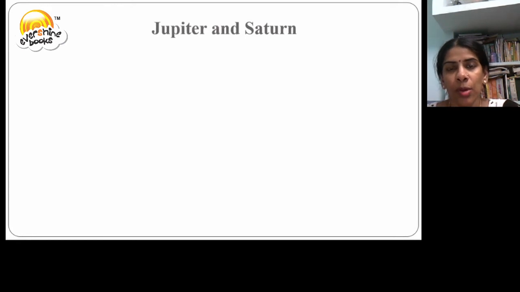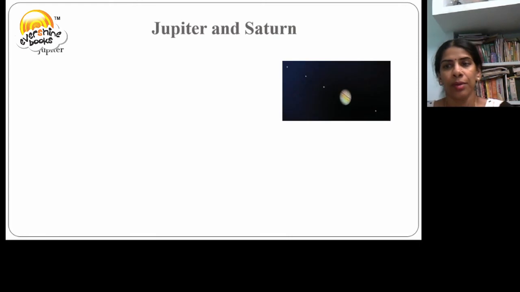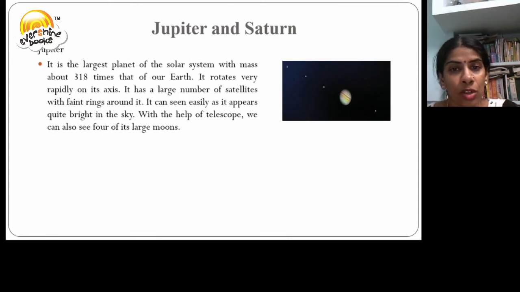Let us now discuss the next planets, Jupiter and Saturn. Jupiter is the largest planet of the solar system with a mass about 318 times that of our Earth. It rotates very rapidly on its axis. It has a large number of satellites with faint rings around it. It can be seen easily as it appears quite bright in the sky. With a telescope, we can see four of its large moons.